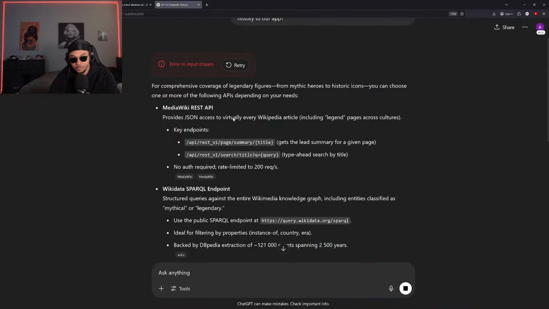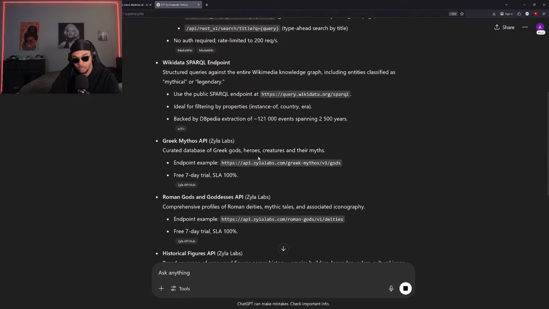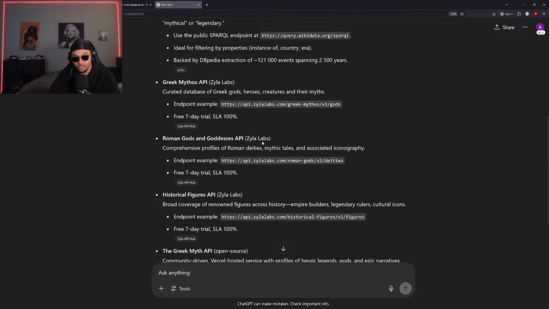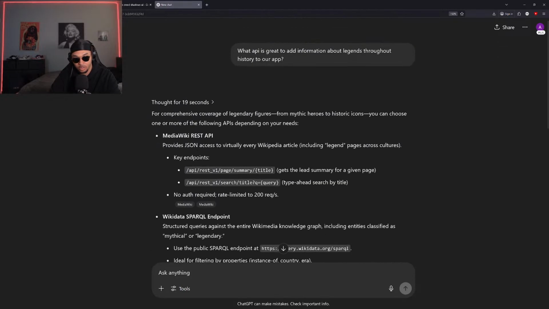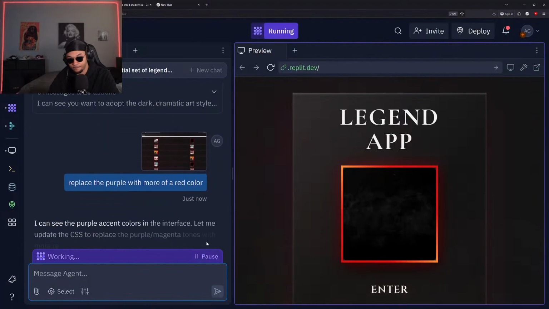All right, but so for comprehensive coverage, MediaWiki, okay. So it looks like this is what we should be rocking with for this. Okay. Greek mythos has Greek artists. Wow, this just bugged out on me. Man, ChatGPT is acting strange today. Okay. MediaWiki REST API. All right, cool. So that'll work for us.